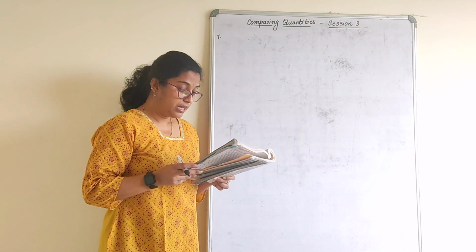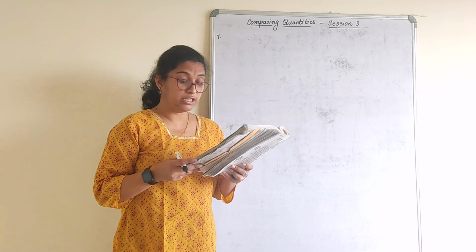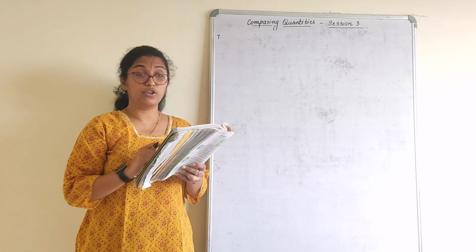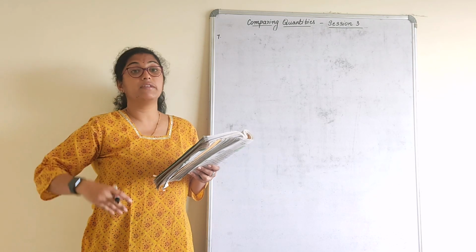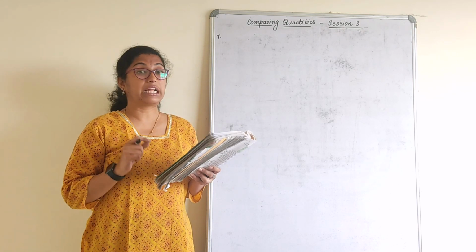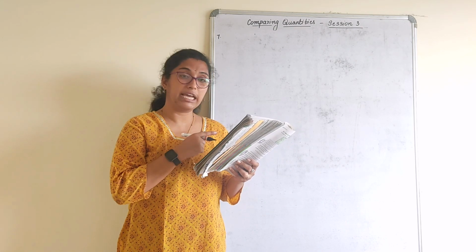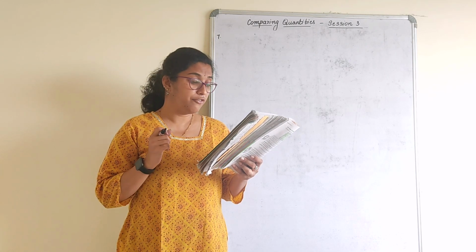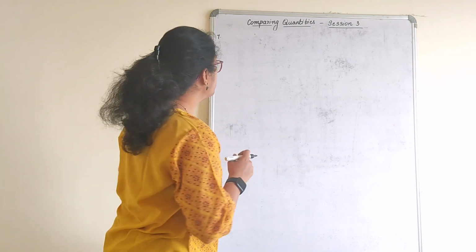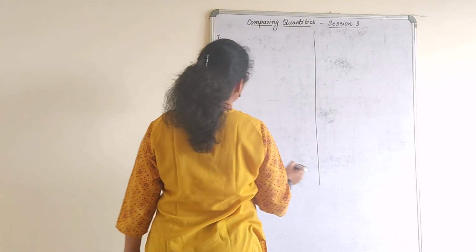7th one. A milkman sold 2 of his buffaloes for rupees 20,000 each. Similar type of sum what we had done for TV and VCR, but that we had bought, it was cost price. Here we are selling it. That means you have to calculate the cost price here. For 20,000 each, in one he made a gain of 5% and in the other he made a loss of 10%. Overall, find the loss or gain. Loss or gain is only found on the basis of cost price. So cost price has to be found out.